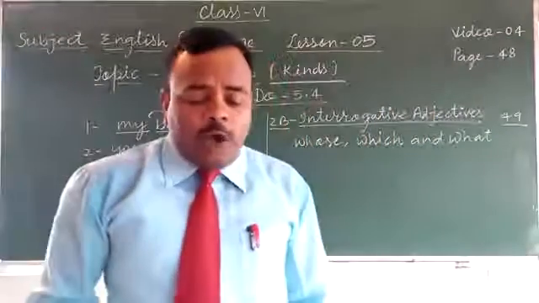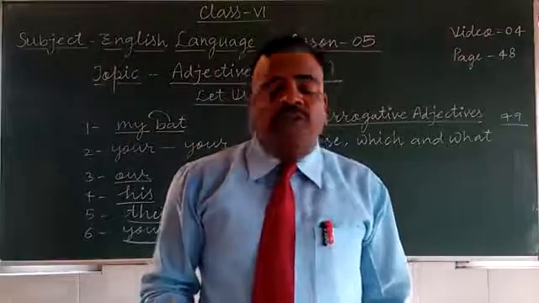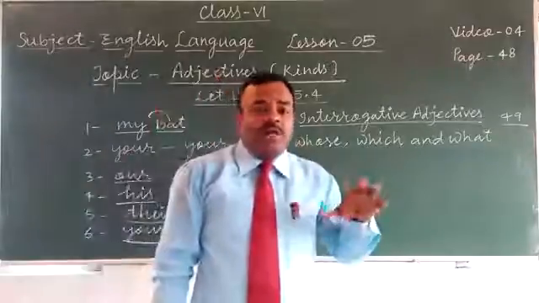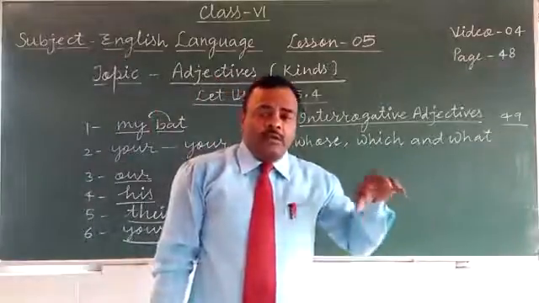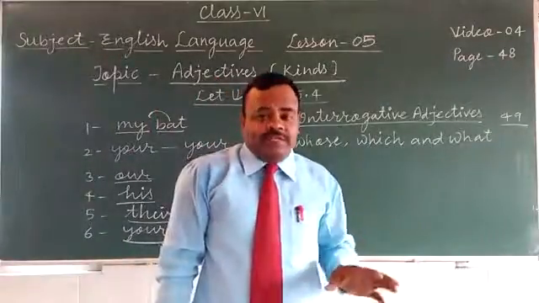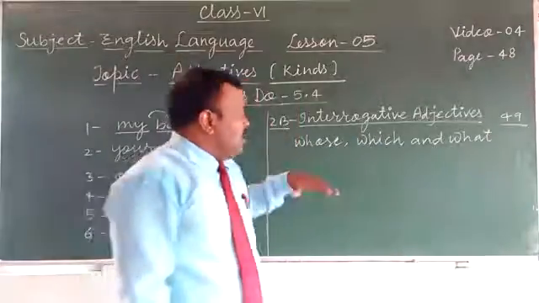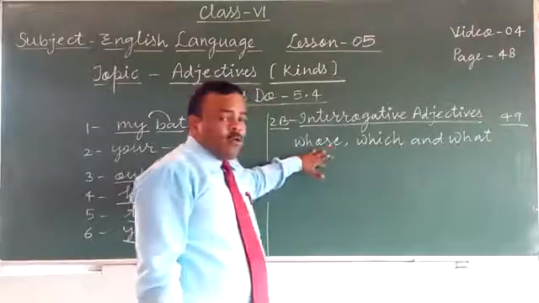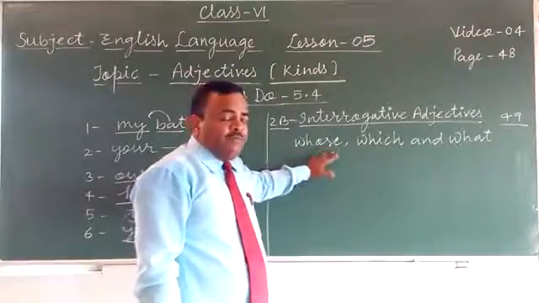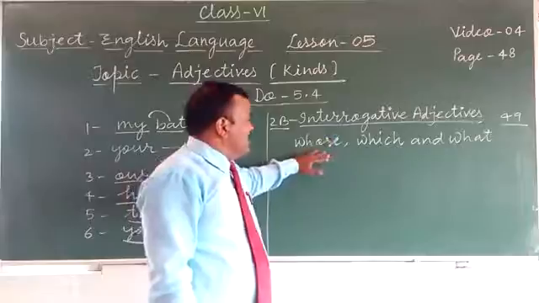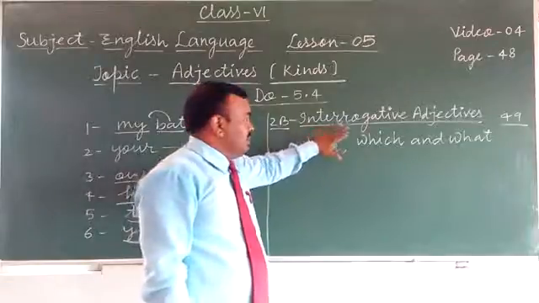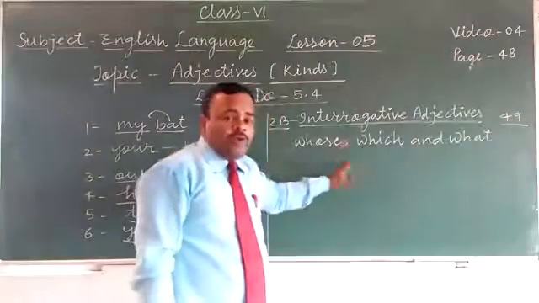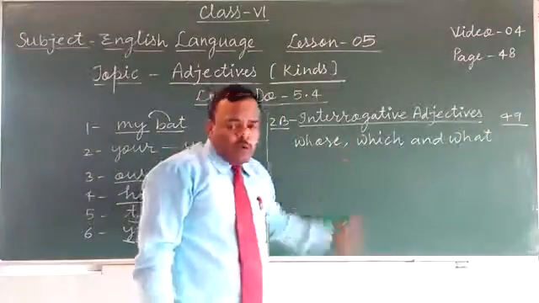Whose, which, and what are used before nouns to ask questions. Interrogative means to ask a question. When we ask a question with any sentence, it is called an interrogative sentence. Here we are asking questions, but these question words should come before a noun to be called interrogative adjectives. So whose, which, and what are interrogative adjectives, and they are used before a noun to ask a question.